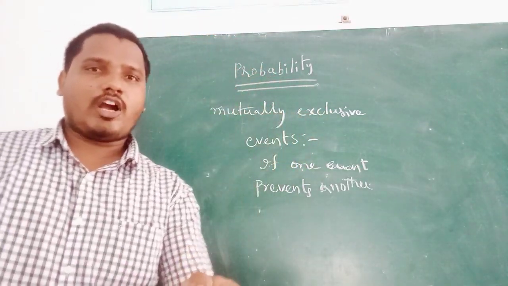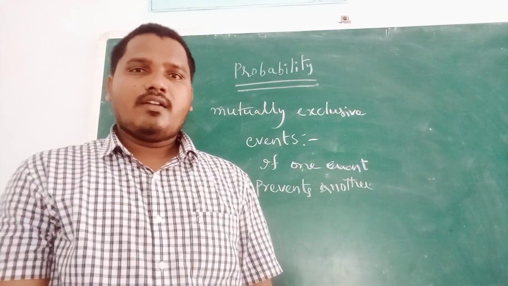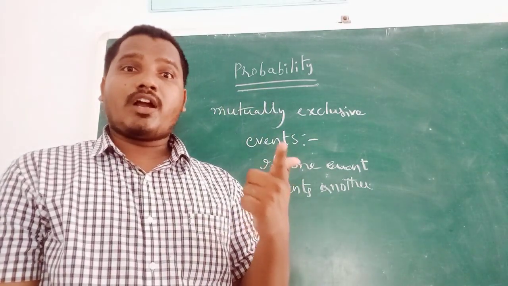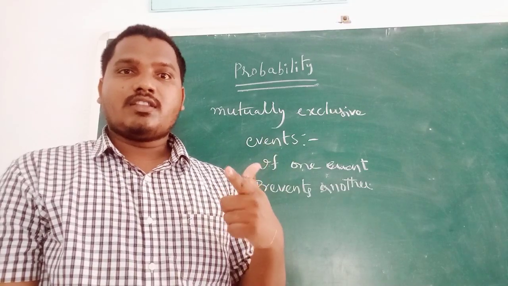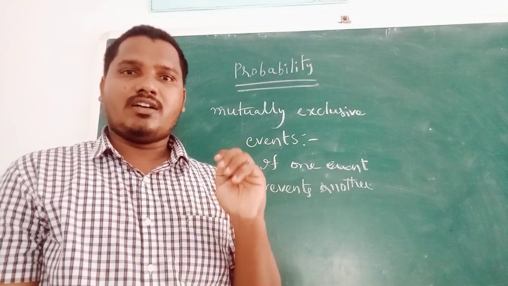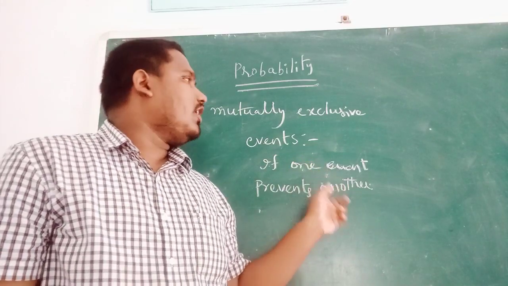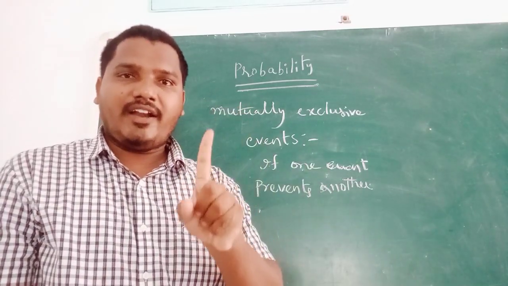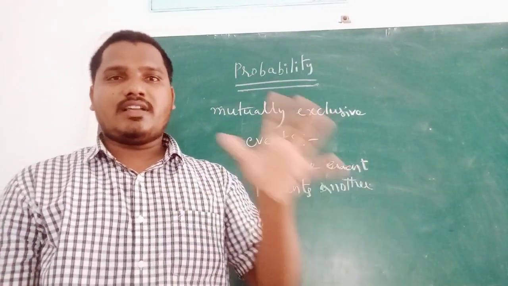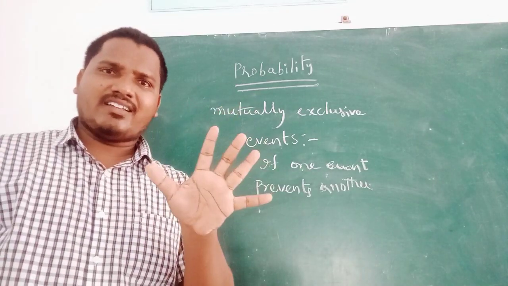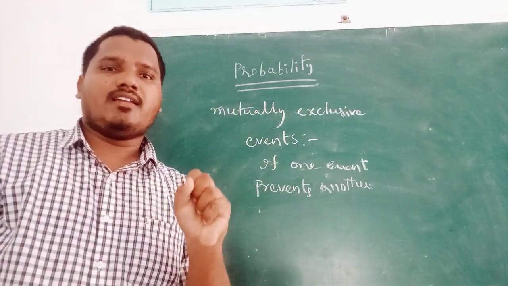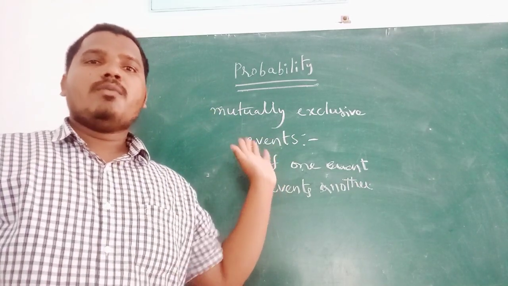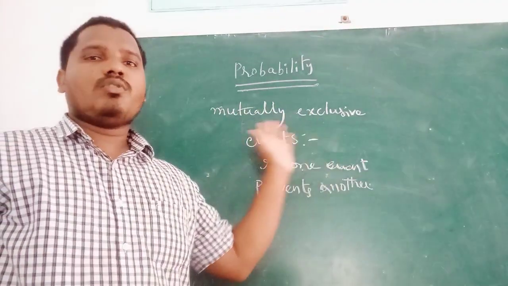If you toss a coin and you get head, then what is the meaning? The probability of getting head means the probability of not getting tail also. That type of events are called mutually exclusive events. If you are getting head, that means you are preventing the tail.